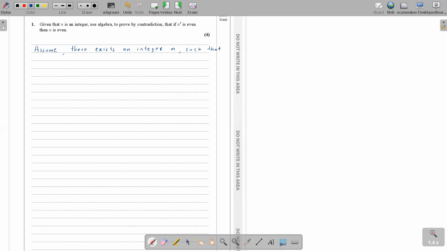What is the negative here? What am I going to assume? There exists an n such that n cube is even.